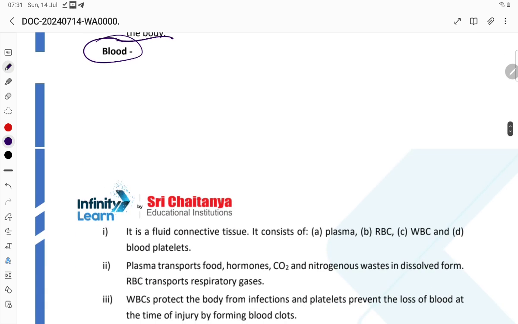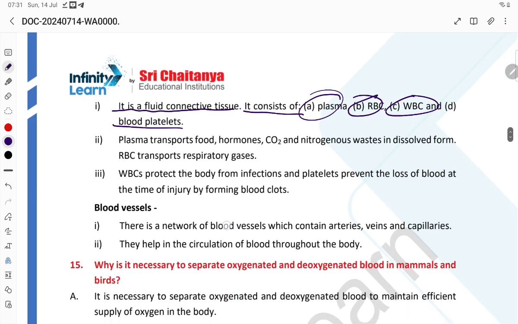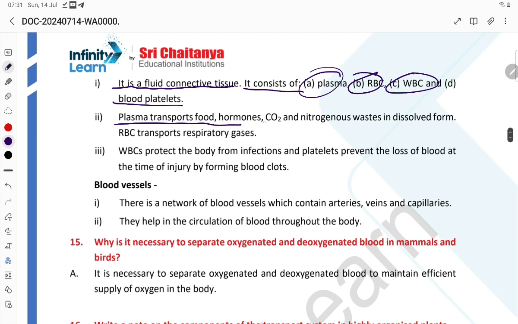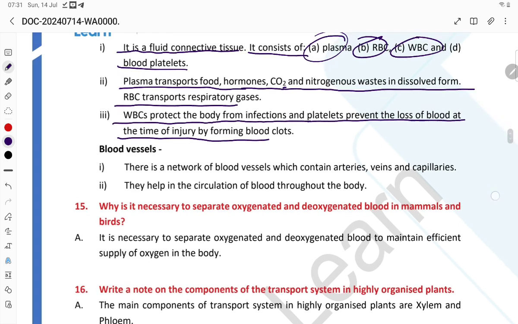Another one is the blood. It is a fluid connective tissue which consists of plasma, RBC, WBC, and blood platelets. Plasma transports food, hormones, CO2, and nitrogenous waste in dissolved form. RBC transport respiratory gases. WBC protect the body from infection, and platelets prevent the loss of blood at the time of injury, forming blood clots.